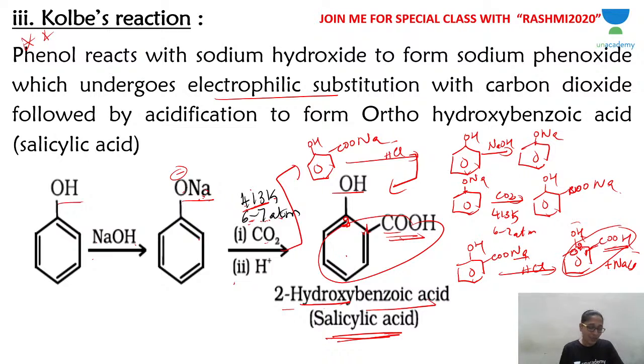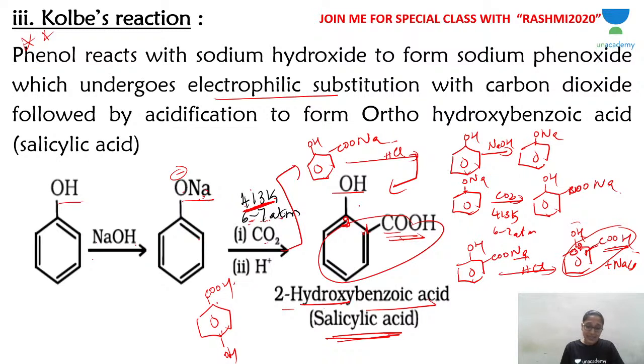Now we have to notice two things here. One is the temperature. I told you the temperature has to be 413 Kelvin. If the above reaction takes place above 413 Kelvin, you do not get salicylic acid. In fact, OH will be on the para position. The para isomer is formed predominantly, that is, this compound is formed: COOH and OH, like this. So that is why the temperature has to be 413. Above 413, you will not get salicylic acid.